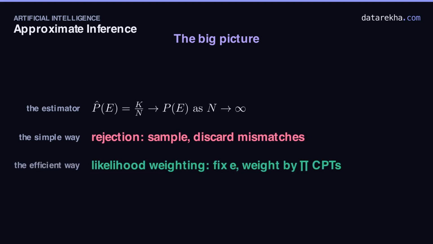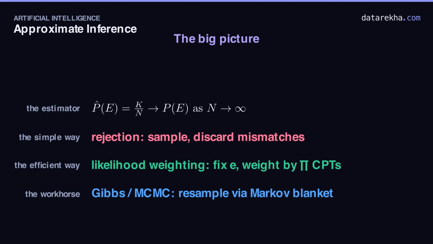Likelihood weighting is the smarter cousin. Clamp the evidence, sample the rest, and weight each sample by the product of the evidence tables. No sample is ever wasted. And Gibbs sampling is the industrial workhorse. Edit one variable at a time using its Markov blanket. Let the chain burn in, then collect. When exact inference gives up, sampling carries on.